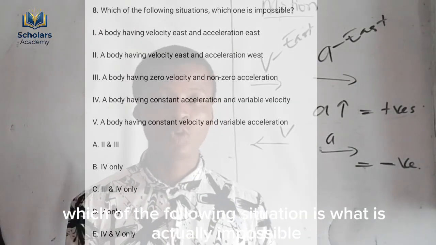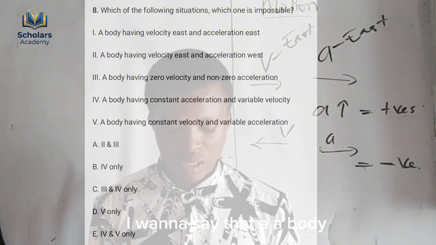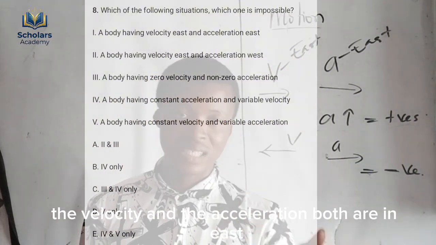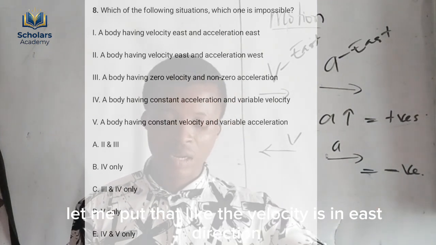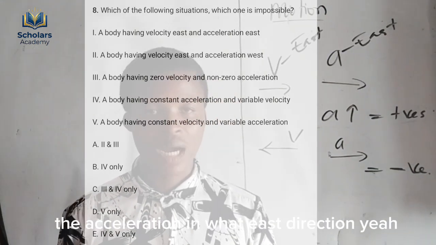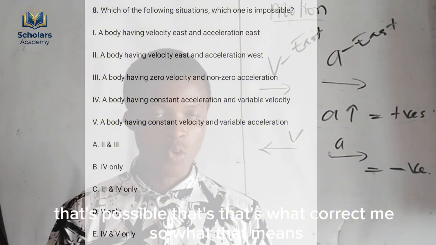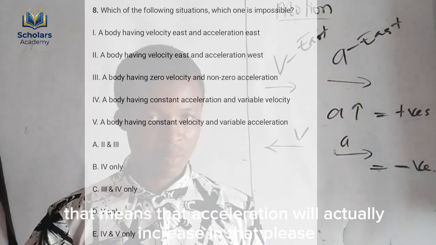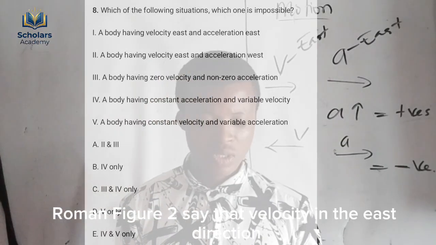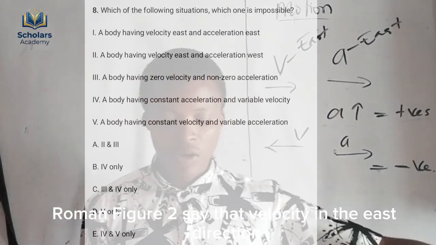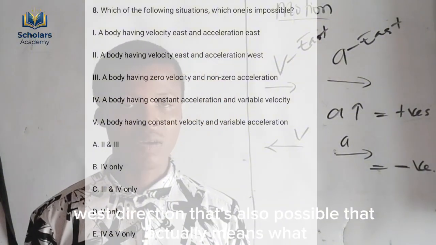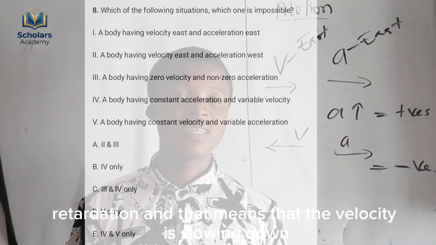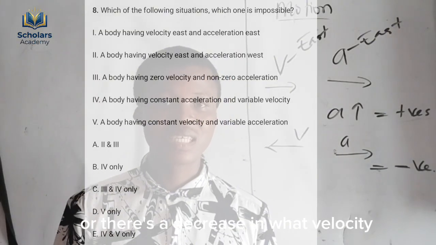Look at the first Roman figure, 1. It says that for a body, the velocity and the acceleration are both in the east direction. Yeah, that's possible. That's correct, because the velocity will increase in that case. Roman figure 2 says velocity in the east direction while acceleration is in the west direction. That's also possible. That means retardation, and the velocity is slowing down.